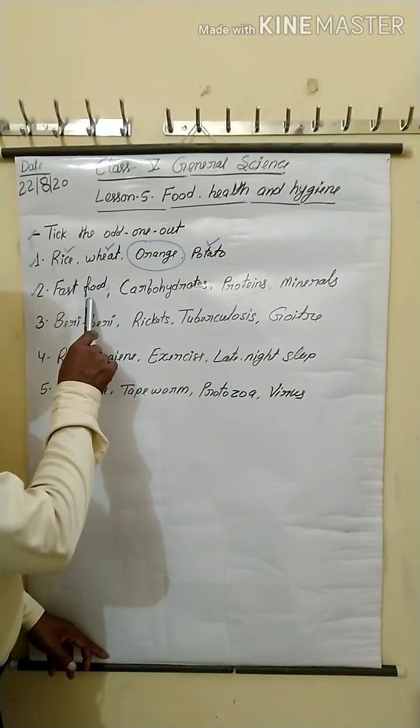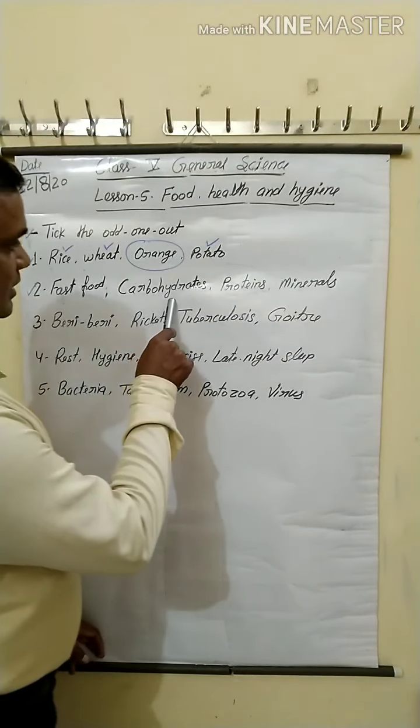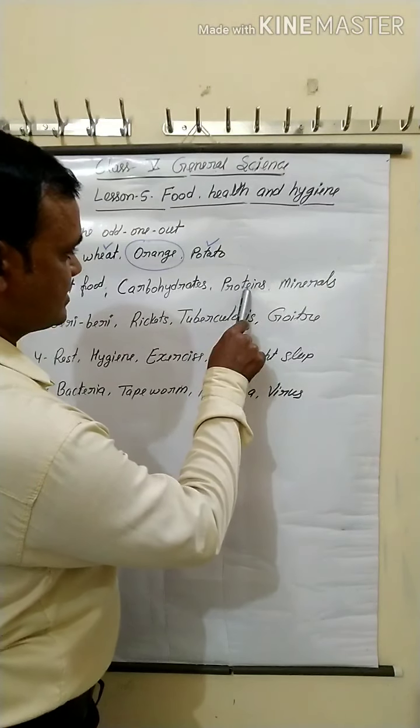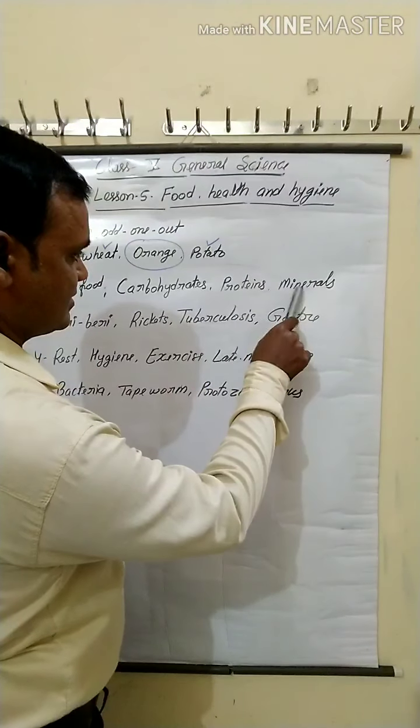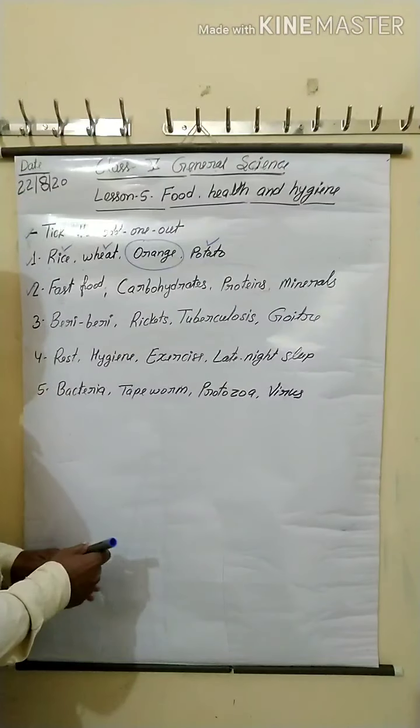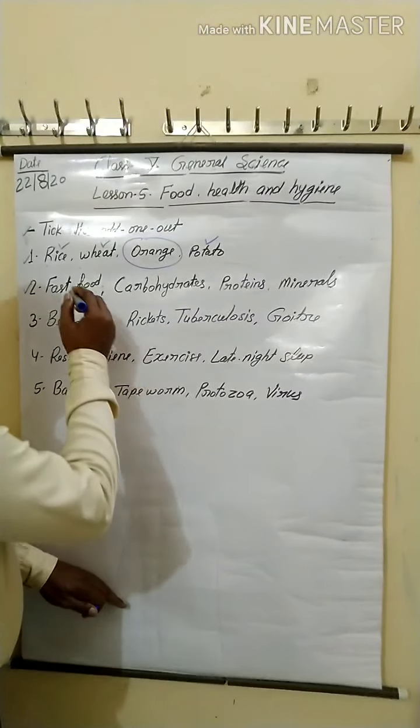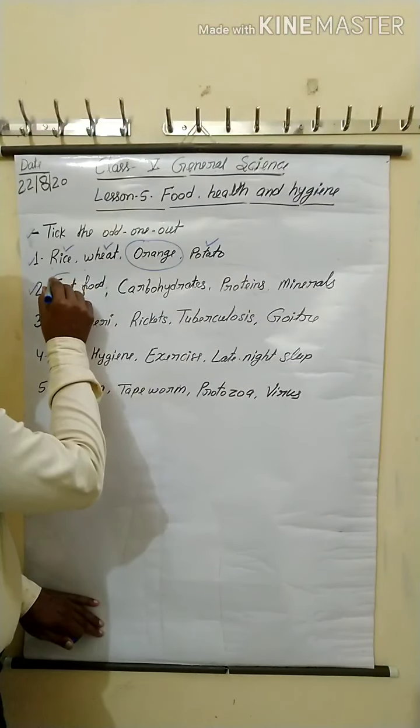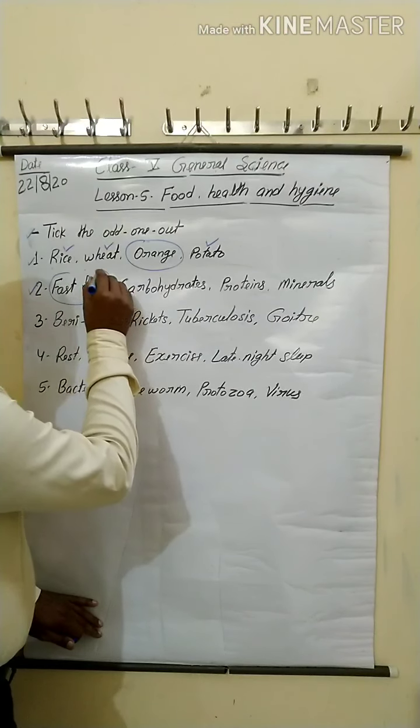Next, fast food, carbohydrate, proteins, minerals. Here see, fast food is different. Why?